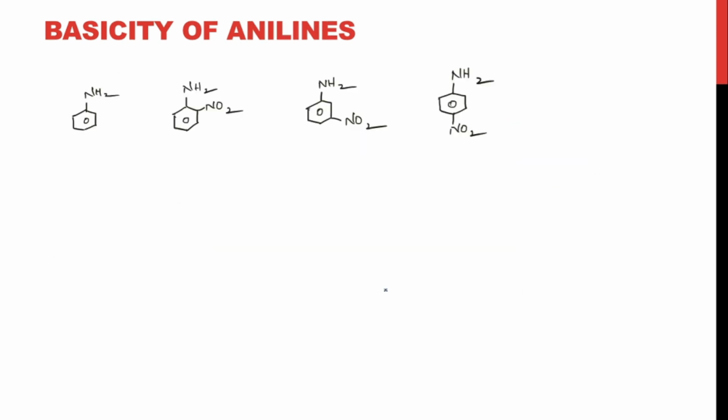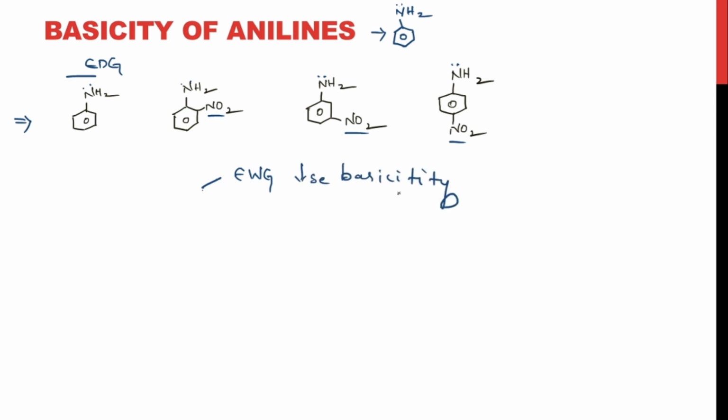And coming to the basicity of anilines, what is an aniline? The presence of NH2 on a benzene ring is called an aniline. It would be donating the lone pair present on the nitrogen atom, right? So all the nitrogens in aniline have a lone pair of electrons. Now you can see a substitution at ortho position, meta position and para position by an electron withdrawing group. To donate this lone pair of electrons, aniline needs an electron donating group, right? The presence of an electron withdrawing group will decrease the basicity, right? So all these three structures would be less basic than the aniline.